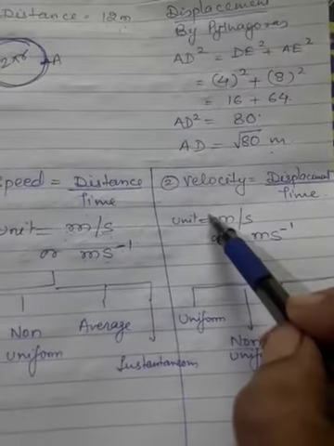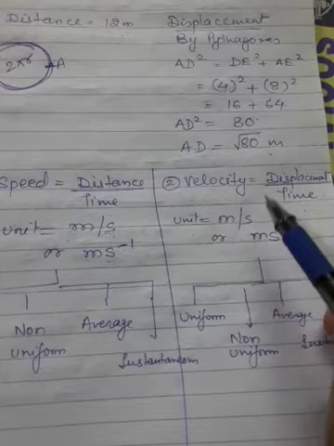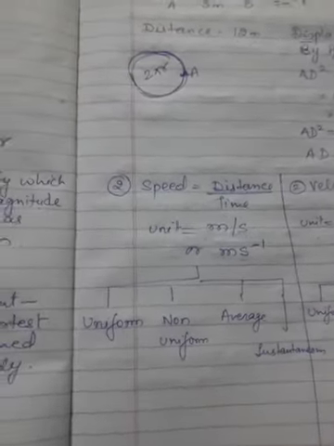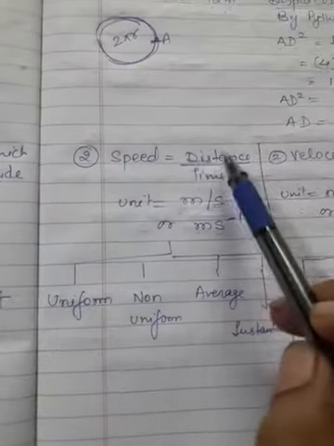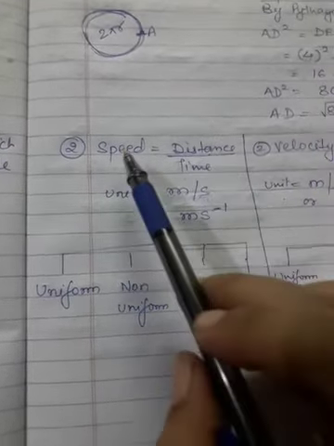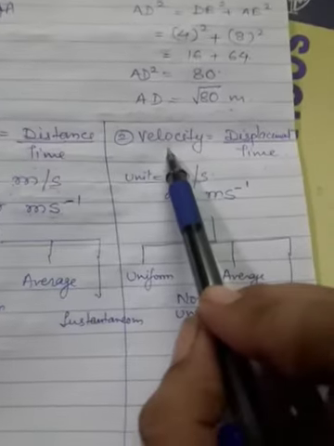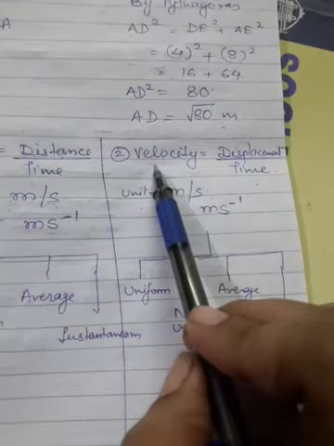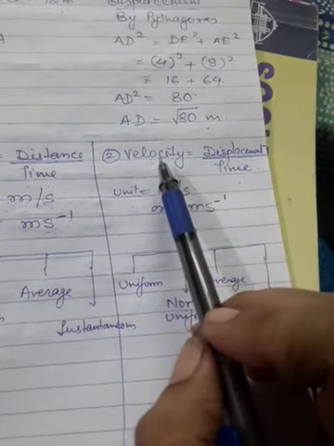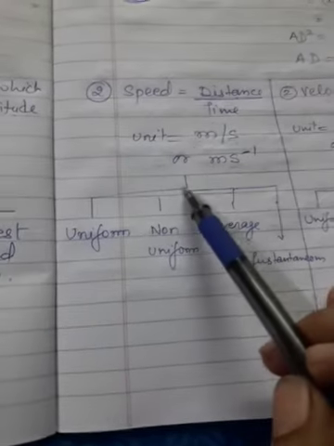Second, velocity is equal to displacement upon time. That means meter per second. So the units are the same, but the difference is that speed is made up of distance, and distance is a scalar quantity. Hence, speed is also a scalar quantity. Whereas displacement makes velocity, and velocity is a vector quantity.